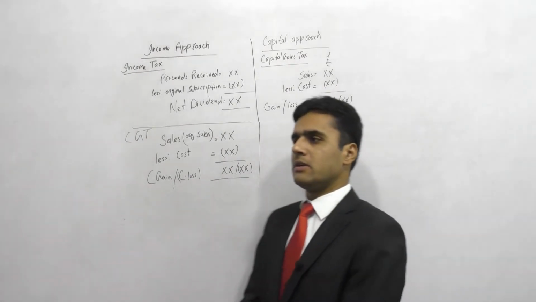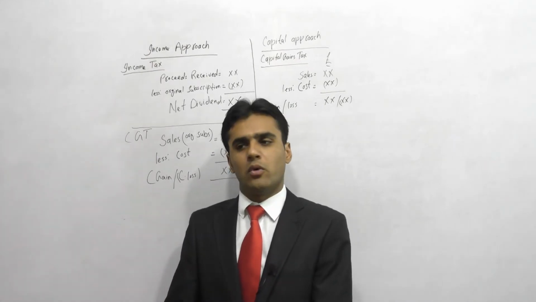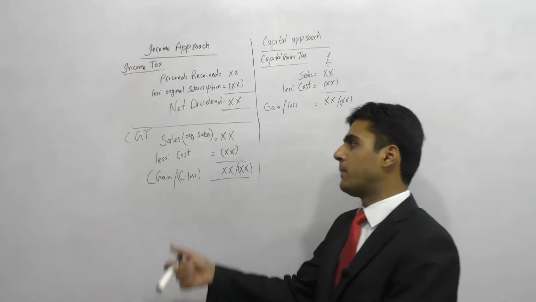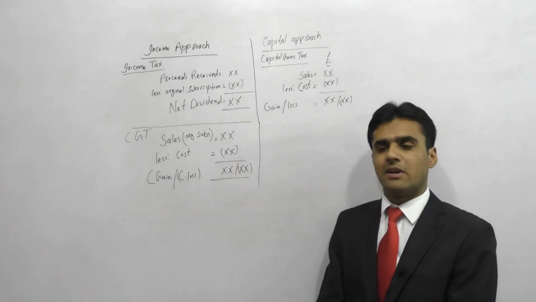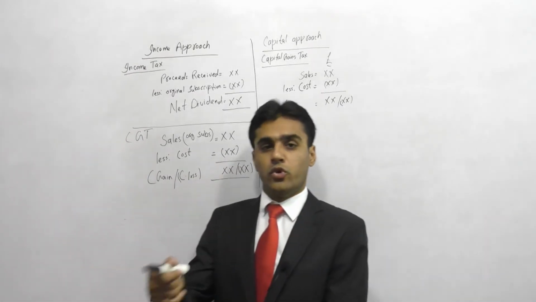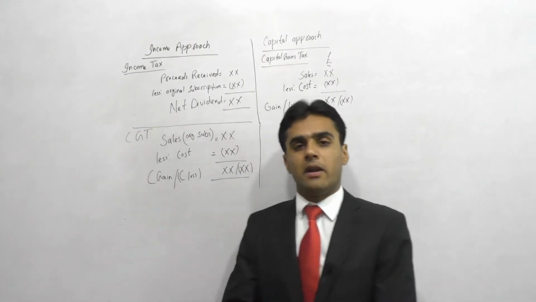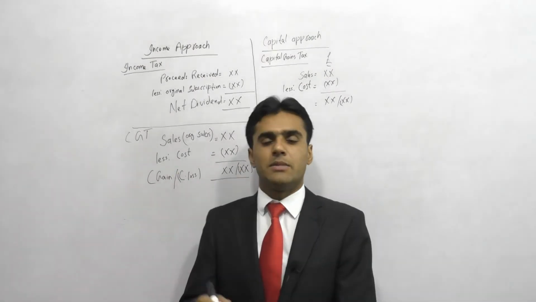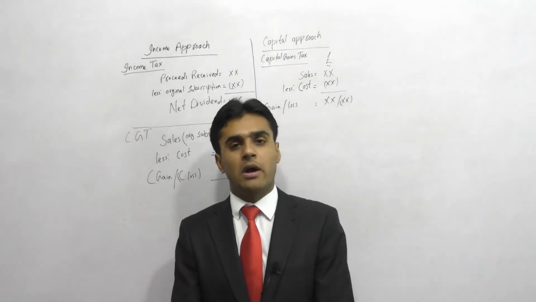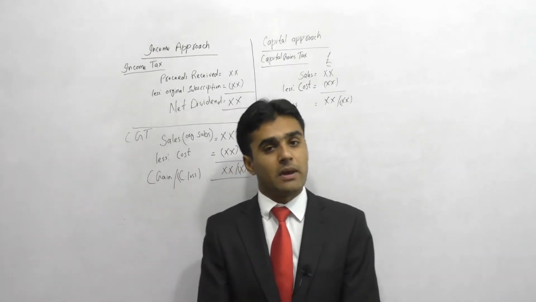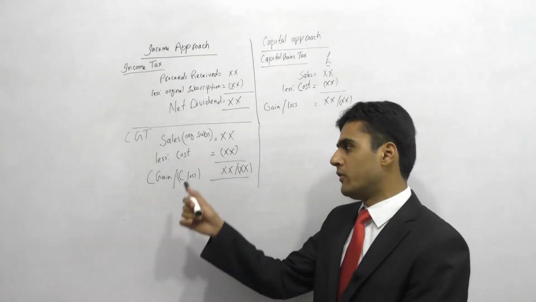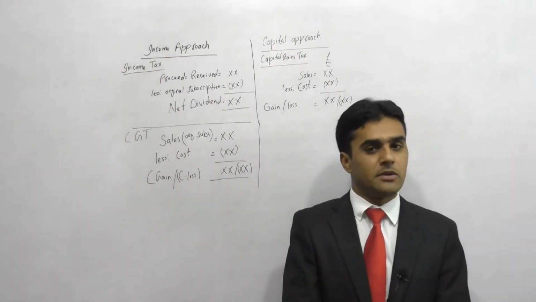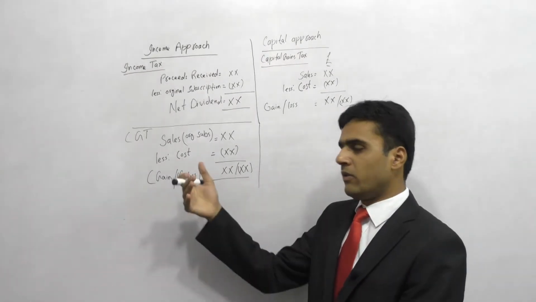Sometimes what happens is that I have bought the shares directly from the company, so I paid the original subscription price. But when I sell the shares to you, say for example, I'm not selling at the original subscription price, but after keeping some of my profit as well. So that is the cost which you are getting at, and this will be the original subscription price. Right, so that's how it works.